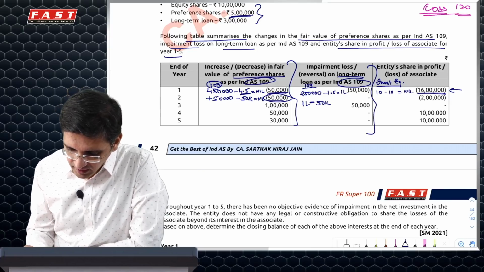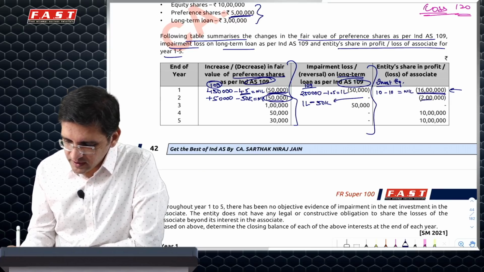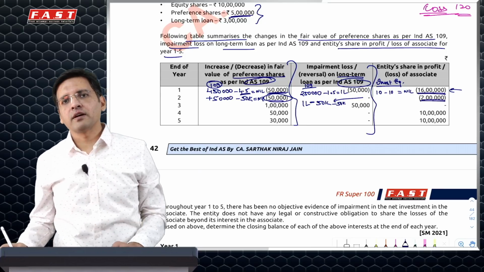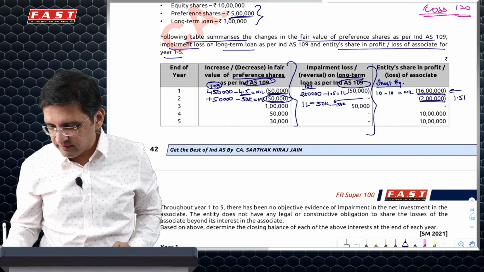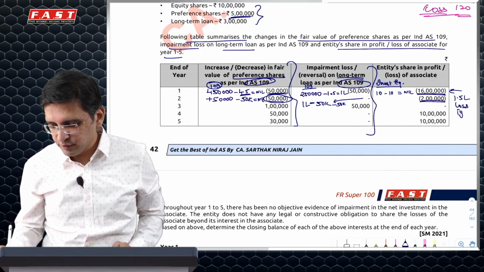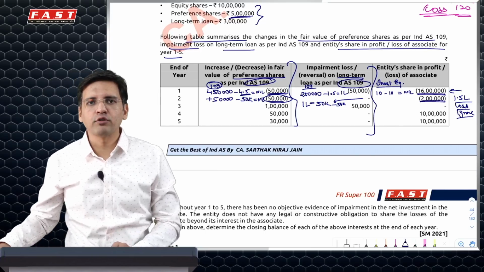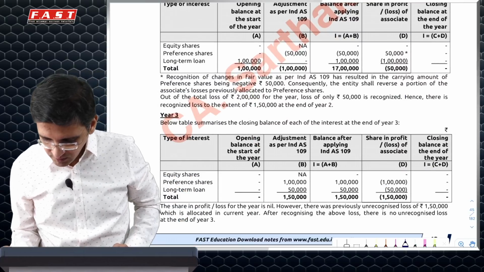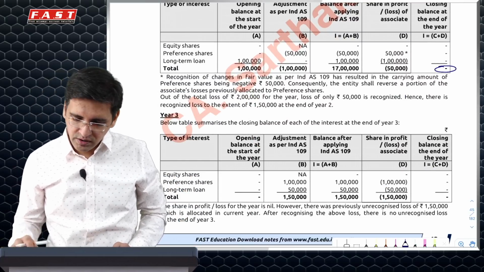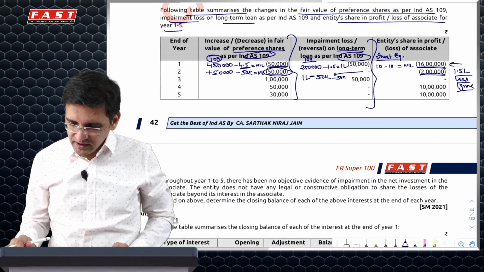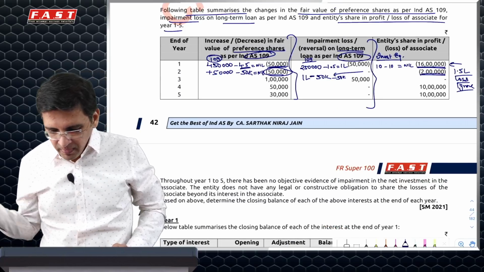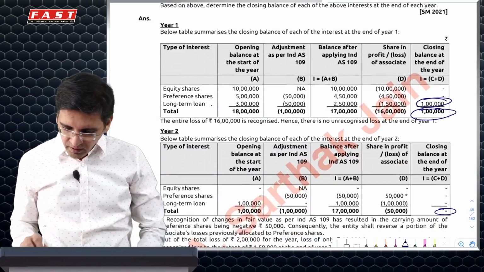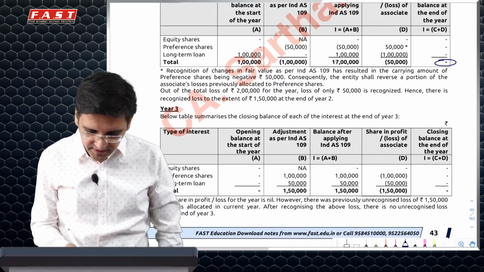So in the second year, I will book a 50,000 loss here, but there's another 2 lakh rupees of loss. I can maximum absorb 50,000, so I'll have to ignore 1.5 lakh of loss in this year. Now in future years, when I get a gain of 1.5 lakh, I'll have to ignore that as well. So next year, everything would effectively come to zero. 50,000 would be reclassified, and additionally 50,000 share of loss would be recognized. This is the way it is presented here.